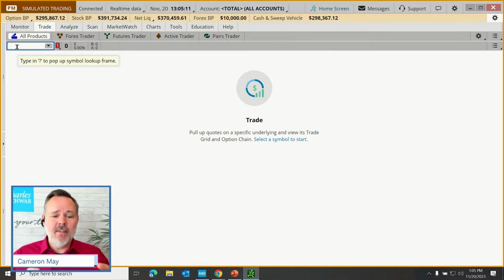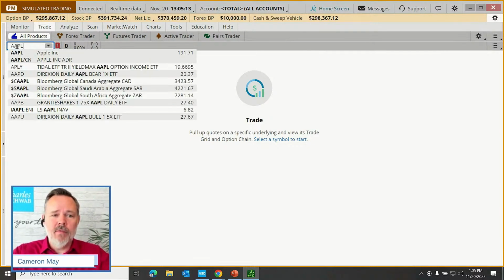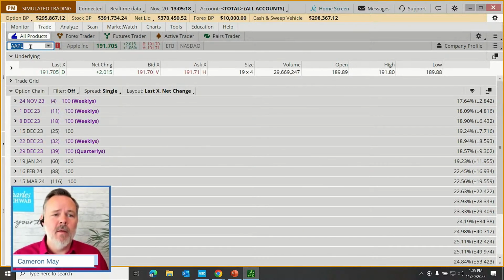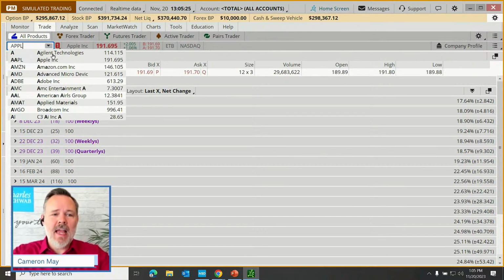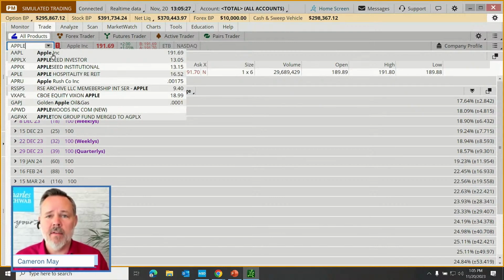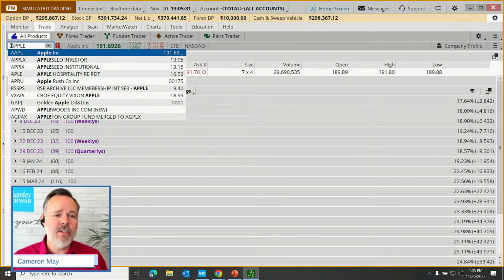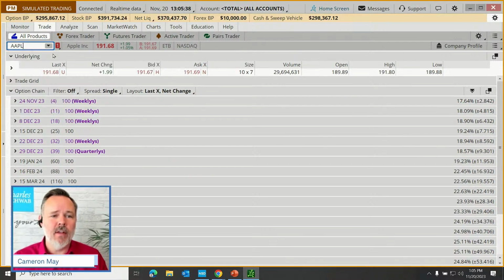The way that we do that is we type in a symbol. Now, you may know the symbol for the security you want to review. If you don't, I'll show you a little tip for that, but you can just type your symbol up here. Another thing you could do, if you don't know the symbol, is start to type in the name of your security. For example, let's say I'm looking for Apple Incorporated's common stock. I can just start typing in Apple, and in the drop-down menu, there it is. There's our Apple stock, so I'll select that. That loads the page, and now we get to start exploring.